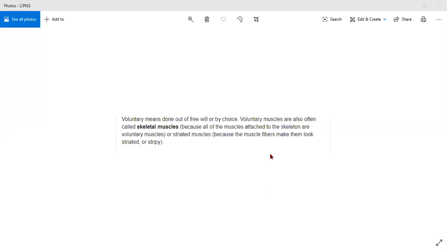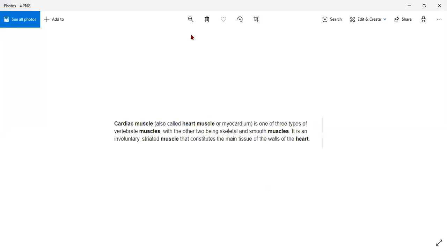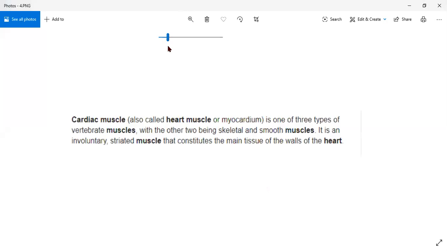Now I will start with the next, third point. Cardiac muscle, also called heart muscle. Now, what is the definition of this cardiac muscle? The muscles of the heart show rhythmic contraction and relaxation throughout life. Until we are alive, this heart performs rhythmically, means it is beating, pumping. So all the functions are performed with the help of this heart.